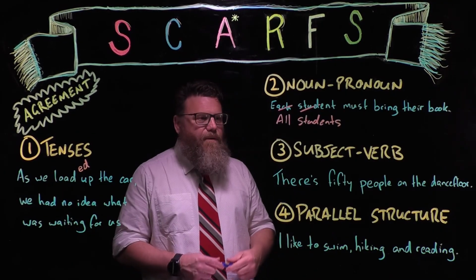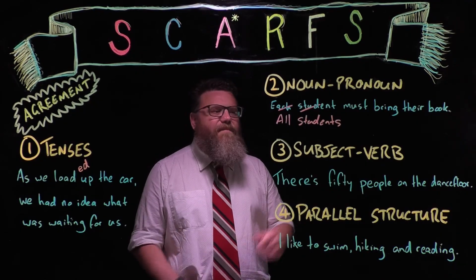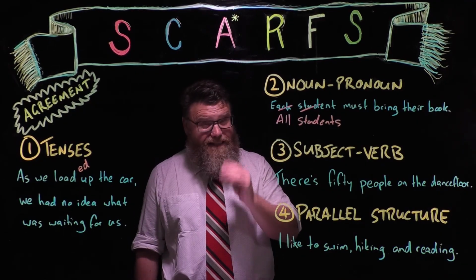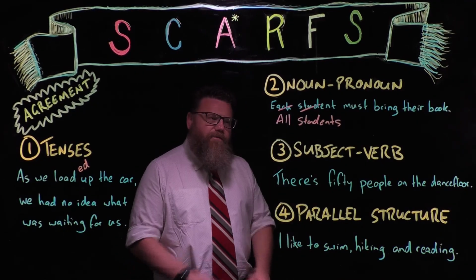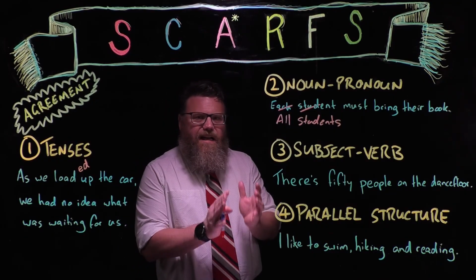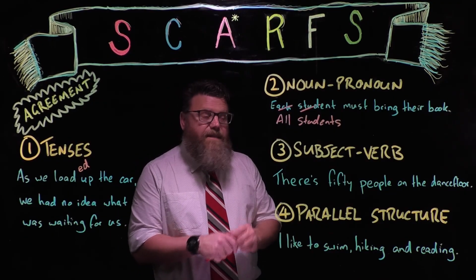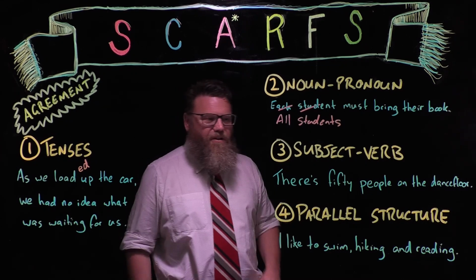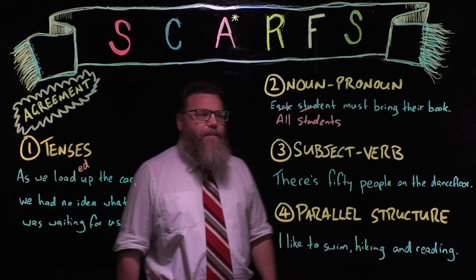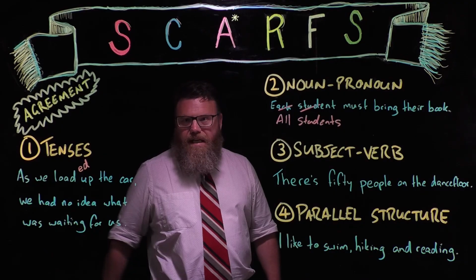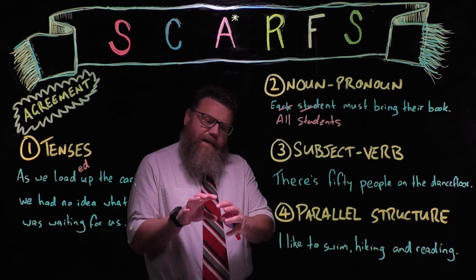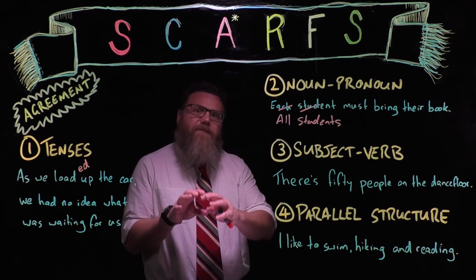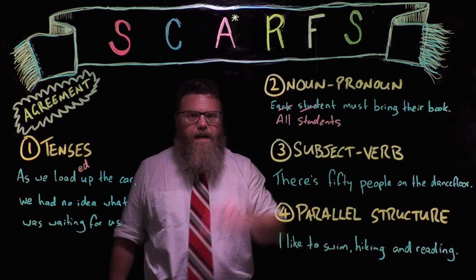The third area where you might get lack of agreement is between subject and verb. And this is a big one. Okay, so I've given you an example here that's a common way that people get tripped up. Okay, because it doesn't sound all that bad, despite my earlier analogy with the choir. There's 50 people on the dance floor. The reason the agreement or the lack of agreement is kind of hidden here is because of this contraction.